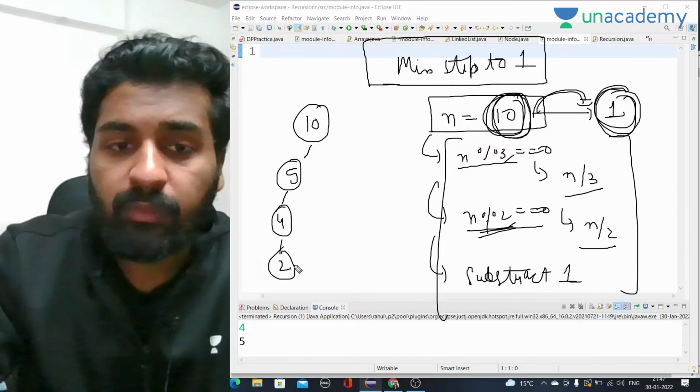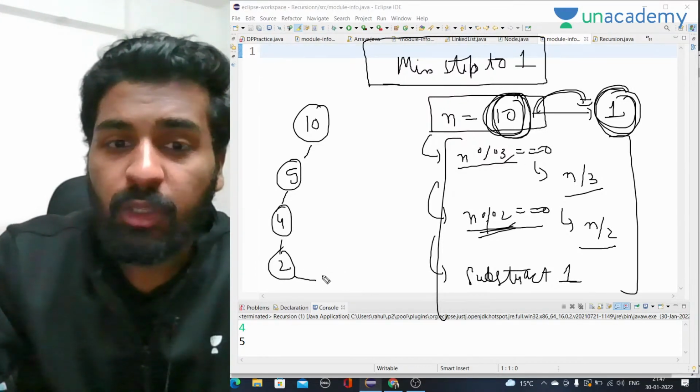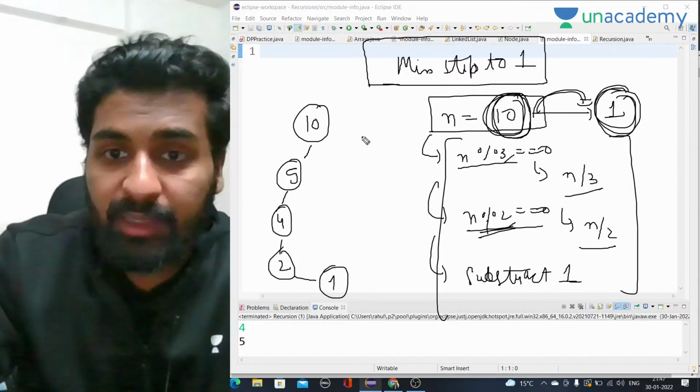So it will become 2, right? And for 2 as well, you will say it is not divisible by 3, it is divisible by 2, so we will make it 1. Okay, so this is the wrong answer.